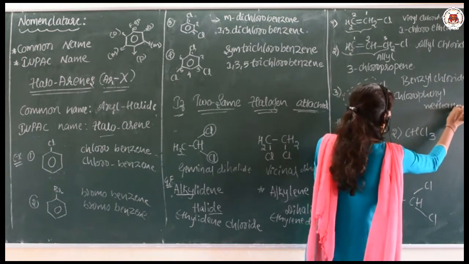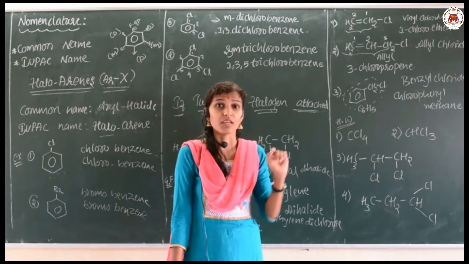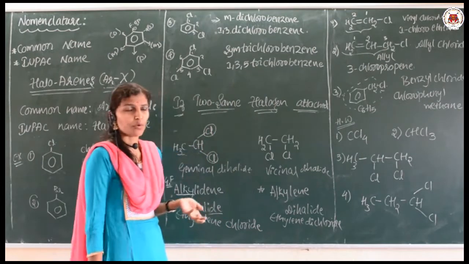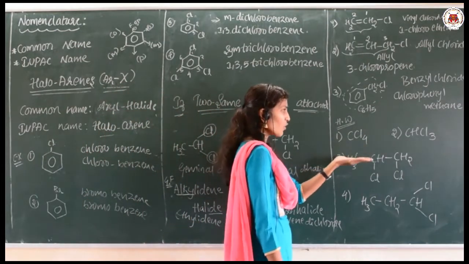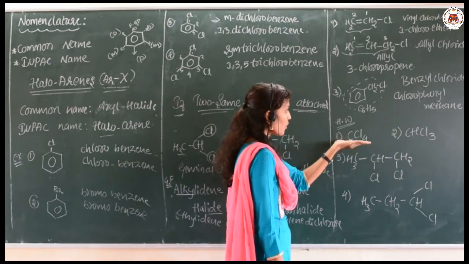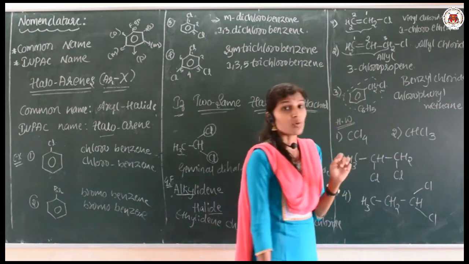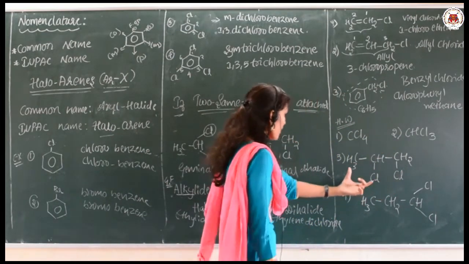Chlorophenyl methane is the IUPAC name of the compound. I have solved a few of the very important examples, and I am giving you certain very important examples as homework. Just clearly write them down. First one is CCl4, second one is CHCl3. You have to write both the common as well as the IUPAC name for these two.